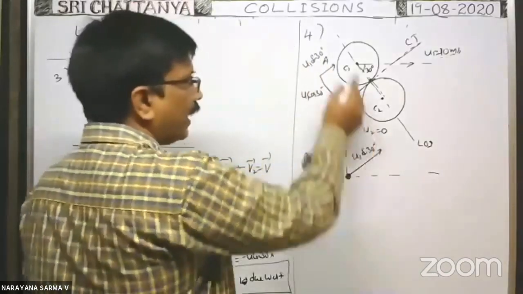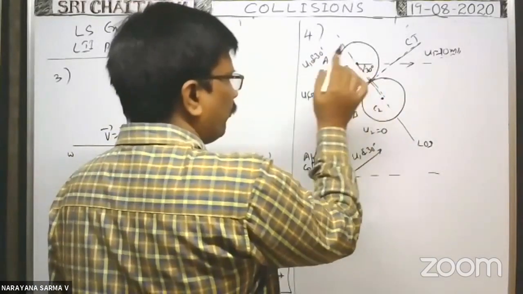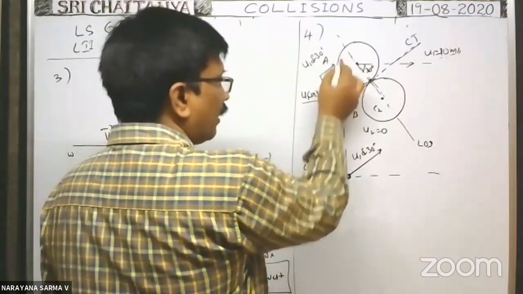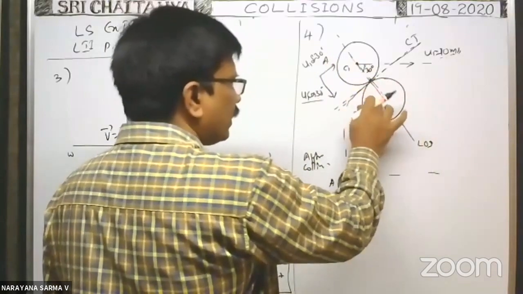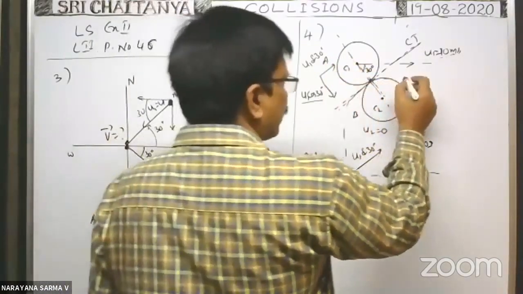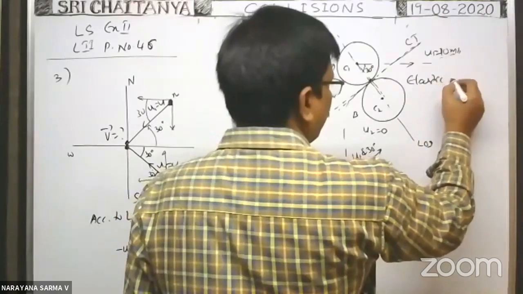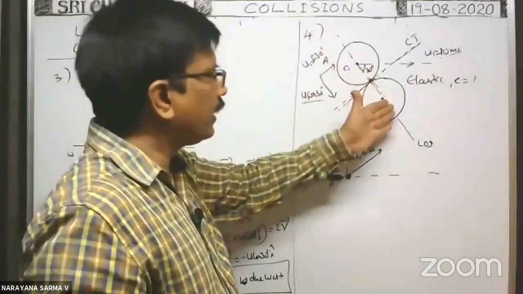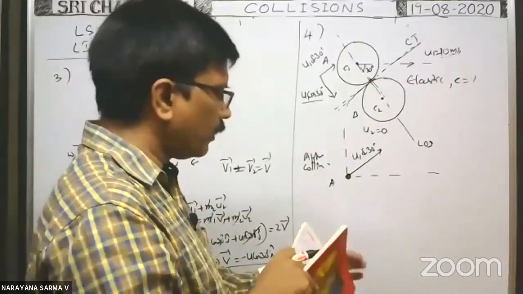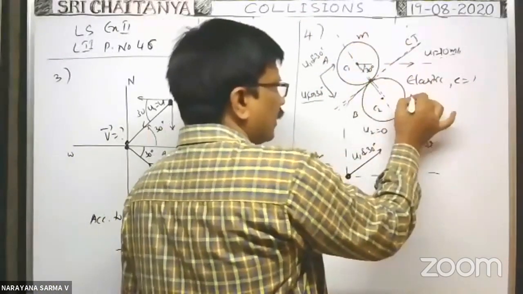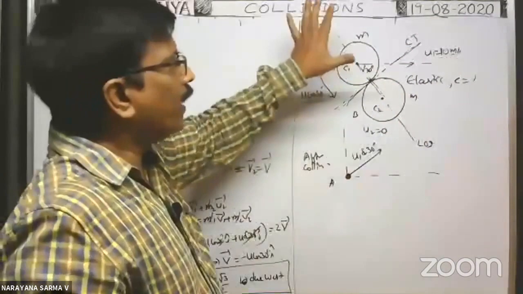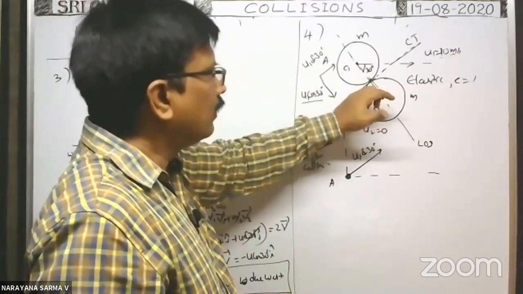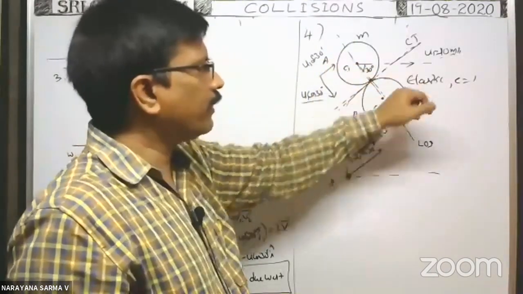Next, along the line of impact, what is the velocity? Before collision, along the line of impact, the velocity of the first sphere is u1 cos 30. After collision, the type of collision is elastic, that's why e is equal to 1. Along the line of impact, as the masses are also the same because these are identical spheres, the spheres exchange their velocities because of the elastic collision.